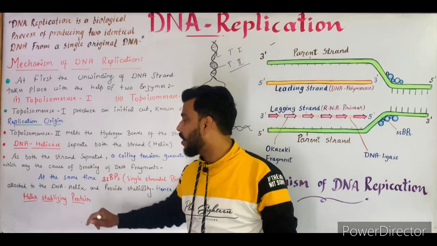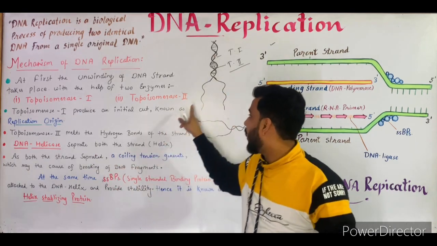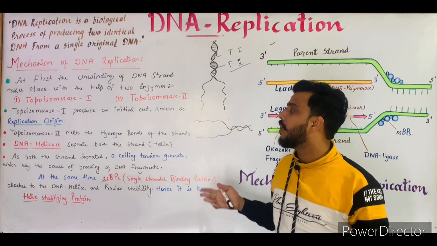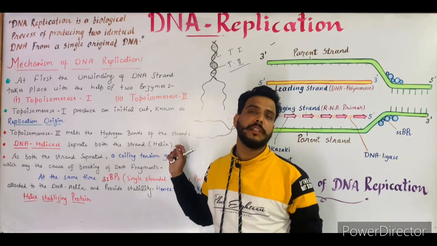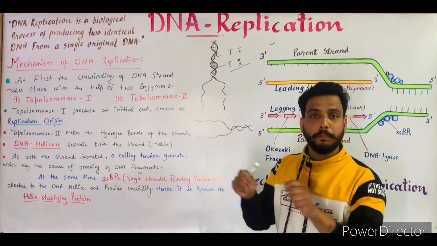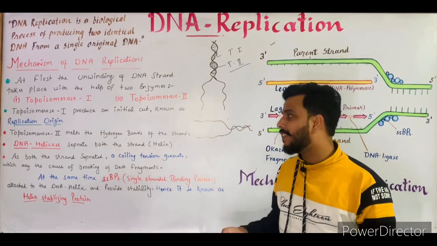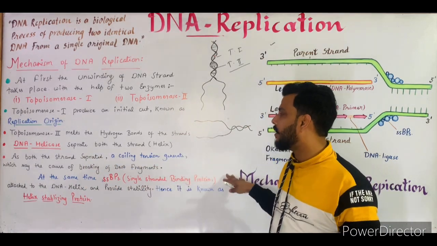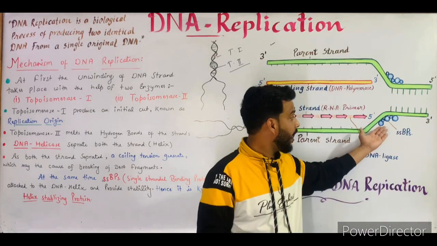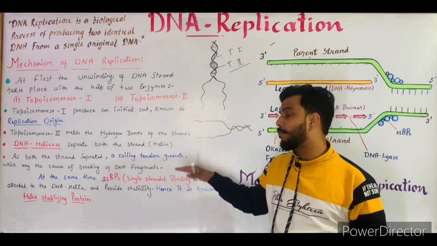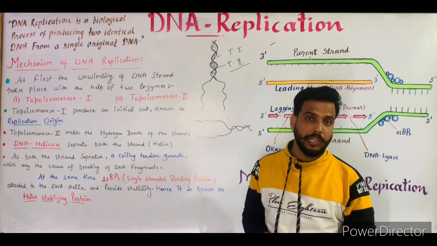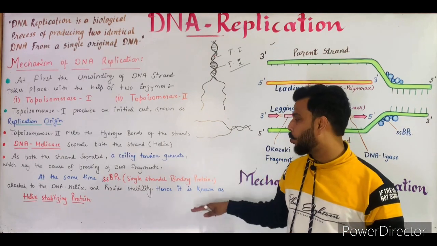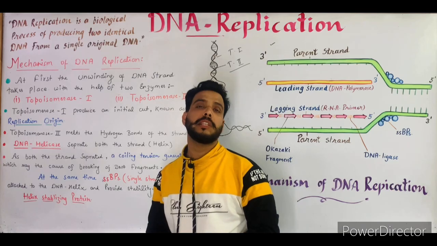As you can see in this point, as both the strands are separated, a coiling tension is generated that may be the cause of breaking of DNA fragments. It is possible that both the fragments break due to the coiling tension. So to avoid this, at the same time, SSBPs, that is single stranded binding proteins, attach to the DNA helix. As you can see here, it is attached to the DNA helix and provides stability to the DNA molecule. Hence it is known as the helix stabilizing protein.